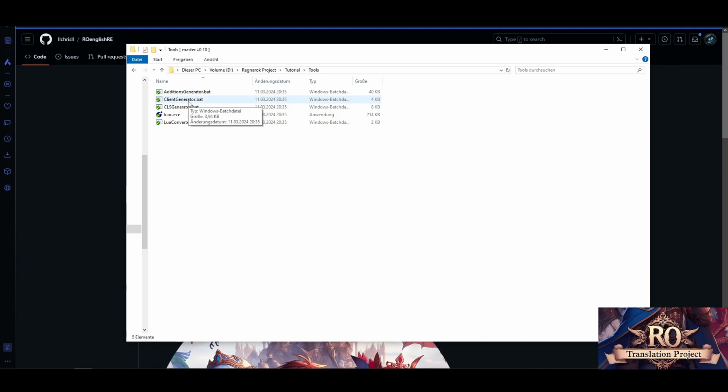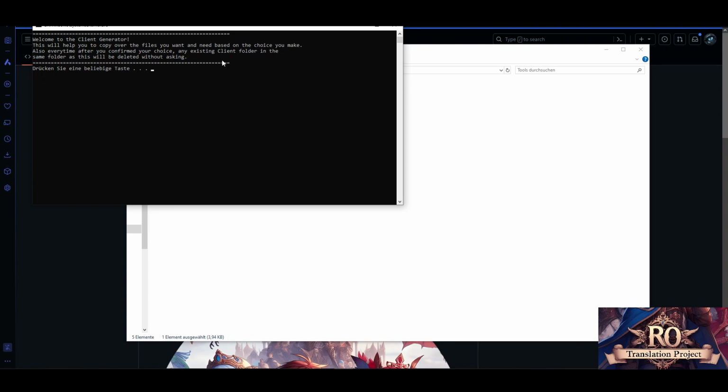The client generator batch is the most important batch file for the whole project. Everything else is additional and optional. So when I start the client generator, you get this text explaining what it does, which I just did.